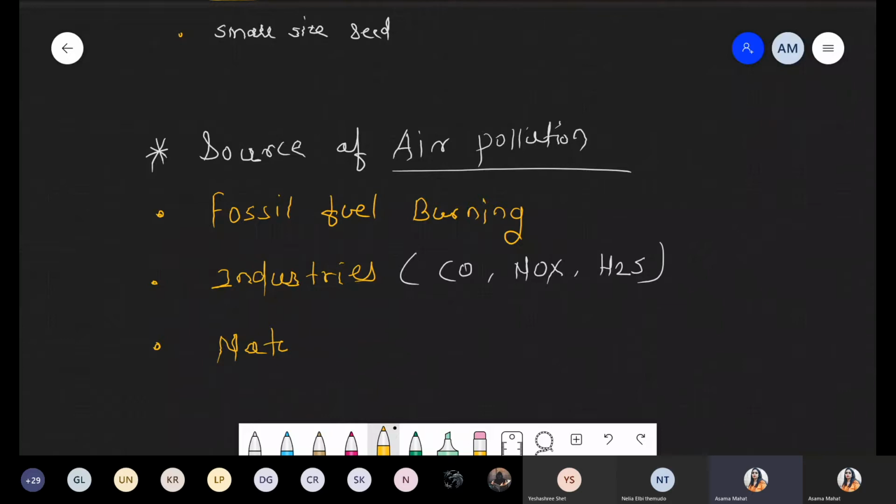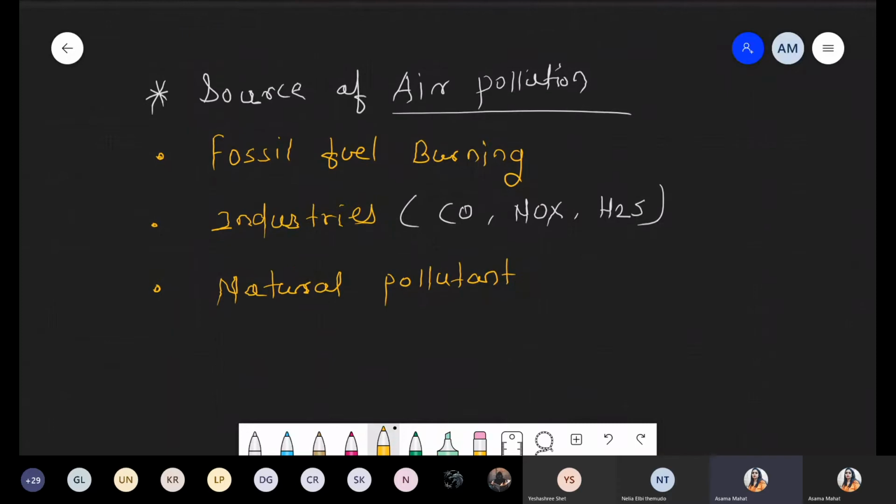The third example we'll discuss is natural pollutants. These are also sources, because we just discussed pollen grains, fungal spores, different gases. So these are again included in this condition. As well as we are talking about aircraft, vehicles, and the most important, automobile.